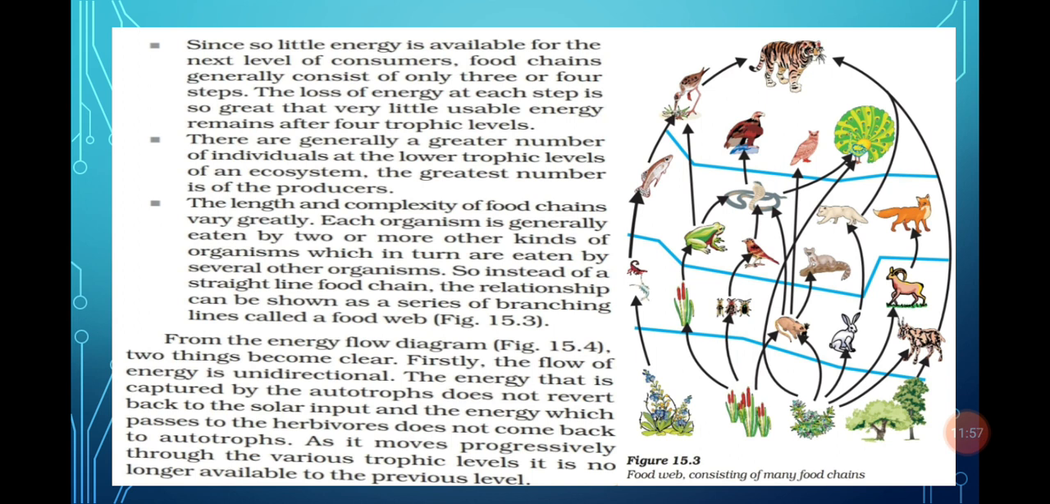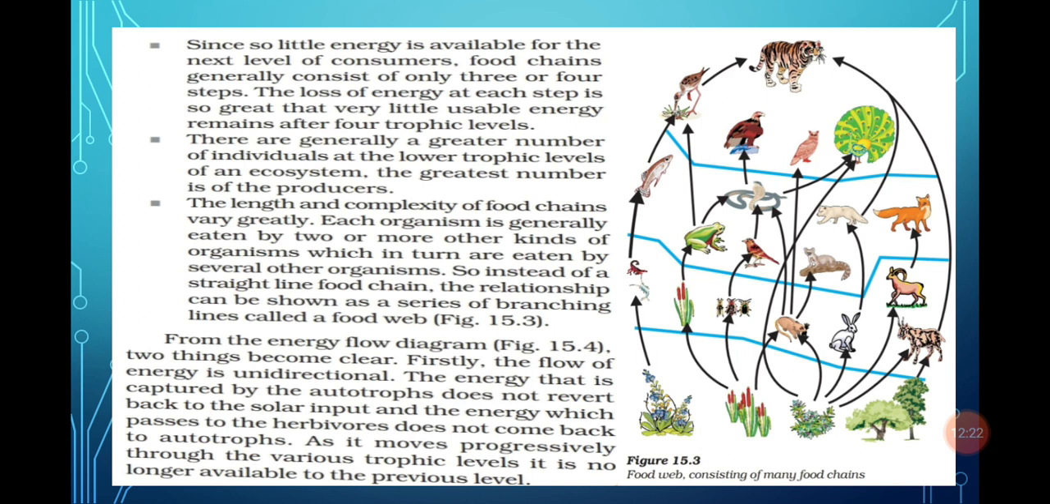Now another point: the food web. What is a food web? The food web is the interaction of various food chains. In a food chain, an animal of one trophic level depends on only one animal of another trophic level, but in a food web one animal can depend on more than one animal for its food requirement. So the food web is the interaction of various food chains.